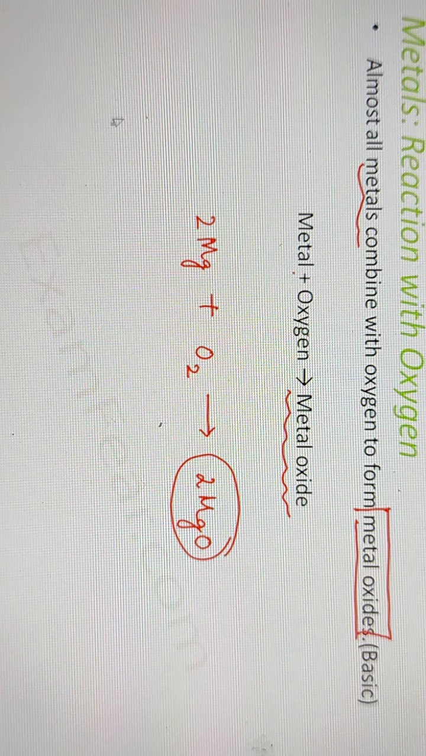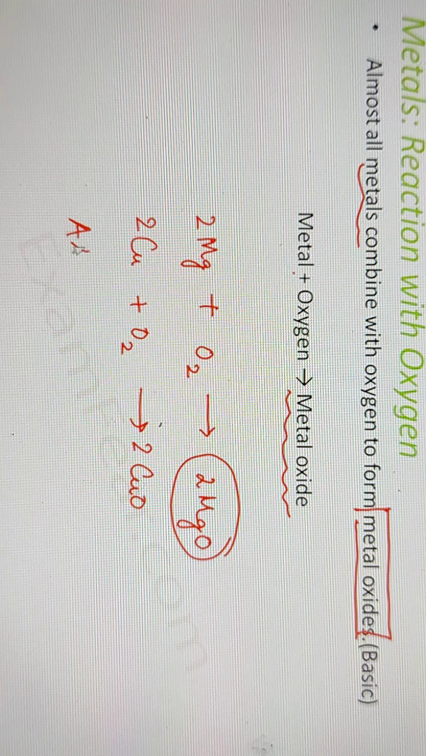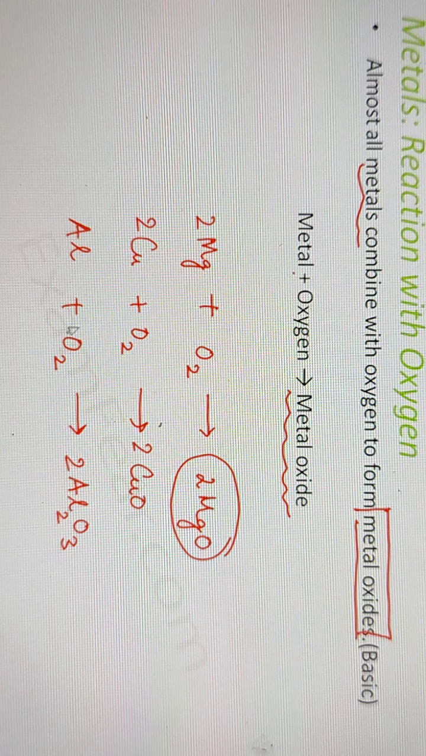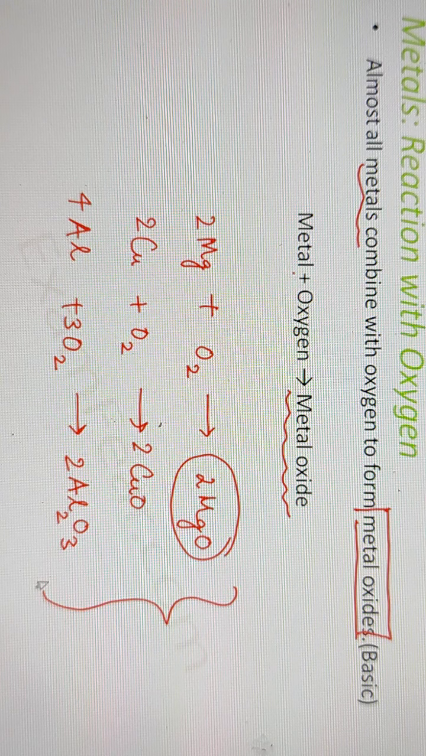Not only magnesium, you take an example of some other metals. For example, copper. Copper reacts with oxygen to form copper oxide. You take the example of aluminium, it also reacts with oxygen to form aluminium oxide, that is Al2O3. So all the metals will form metal oxides. In fact, formation of this metal oxide can be evidently seen as well.